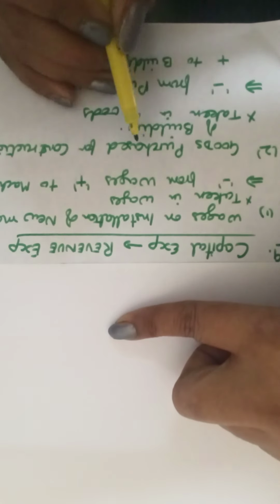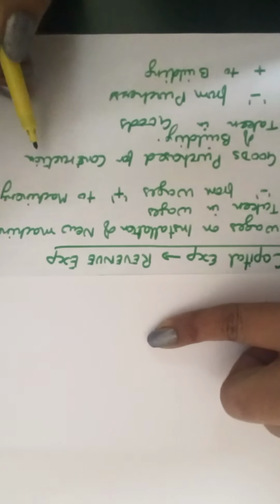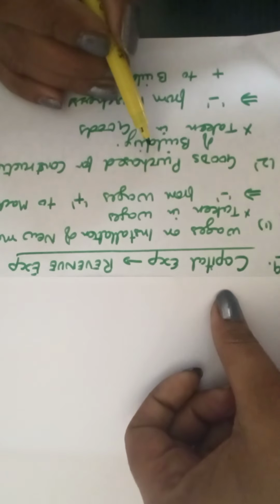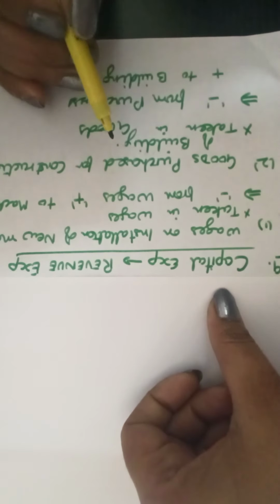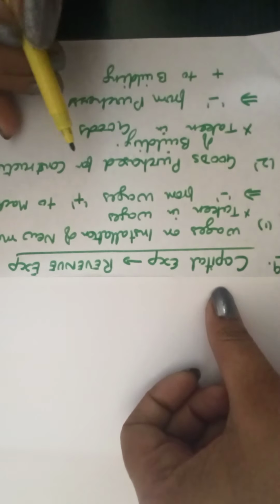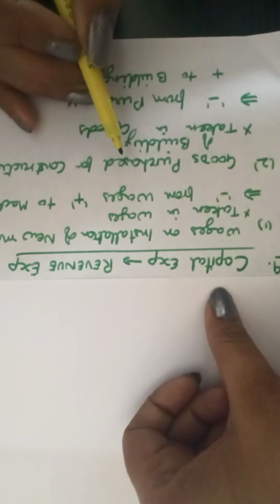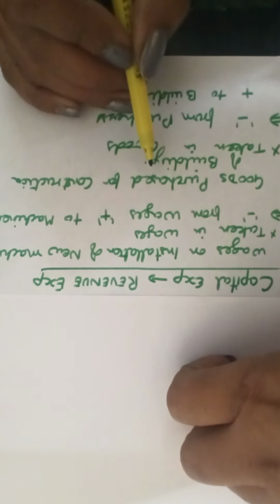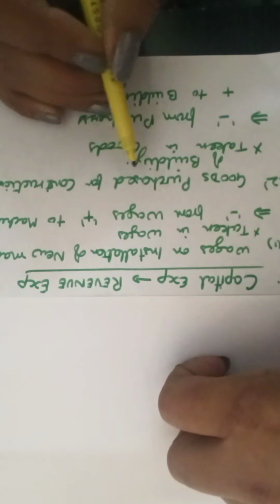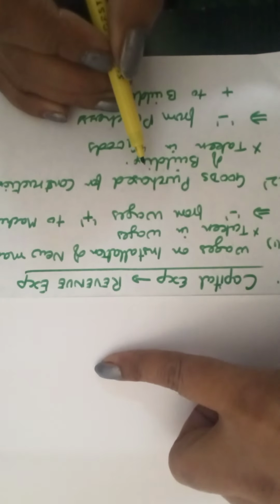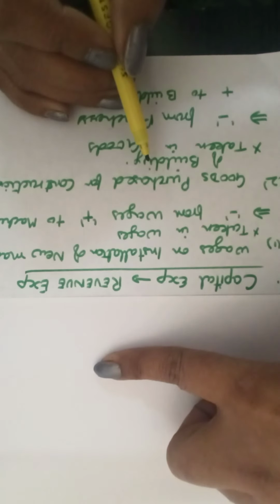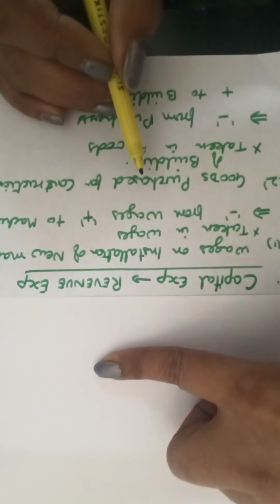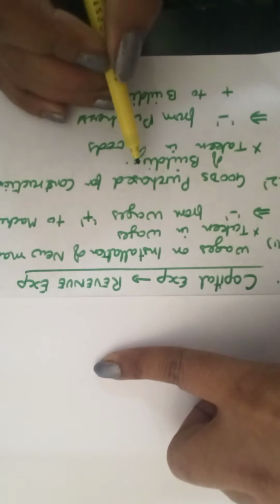Or you can take one more example, the reverse of this. When goods have been purchased for construction of a building. Some goods, maybe we deal in wood, we deal in maybe screwdrivers or such appliances. We deal in appliances, and those goods have been purchased, but for construction of a building somewhere else, or in our building only. We are constructing a building, and for that some new appliances have been purchased. Those appliances are not our daily used or selling appliances. They have been purchased for construction of this building.